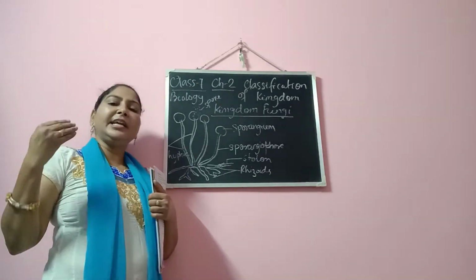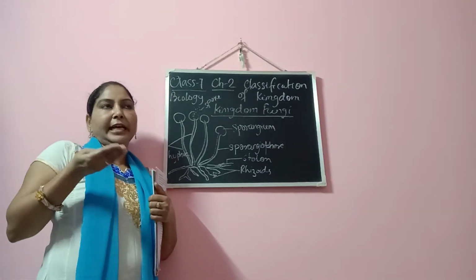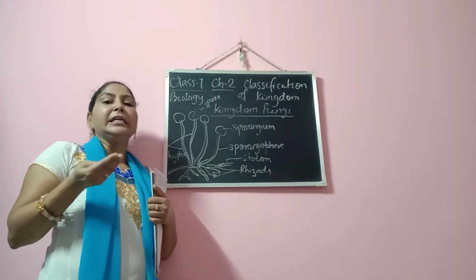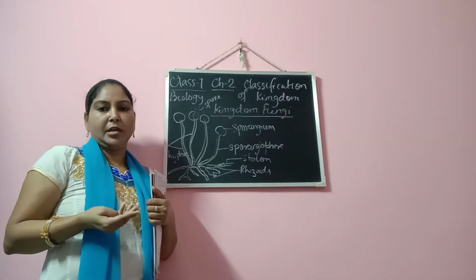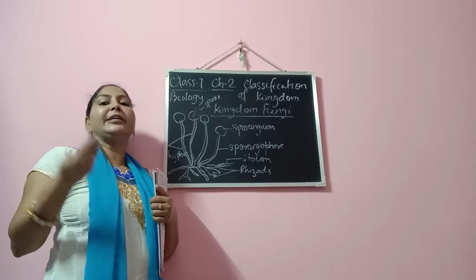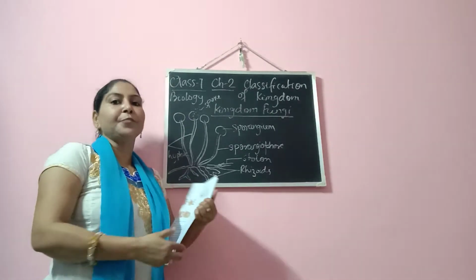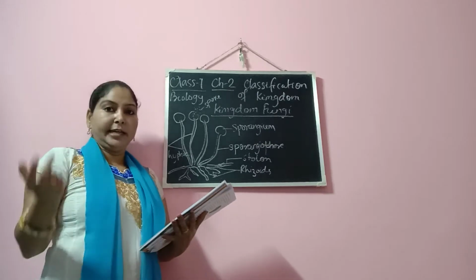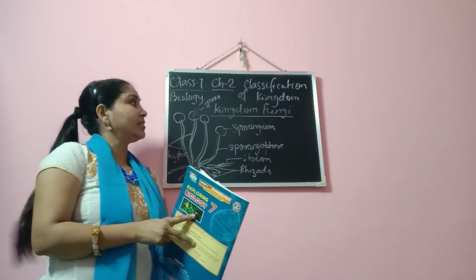Leave it for 1 or 2 days. After that you will see a greenish cotton-type structure has developed on the slice of bread, and it is rhizopus. We will be discussing the structure of rhizopus a little later. So we are discussing the characteristics of this fungi group.